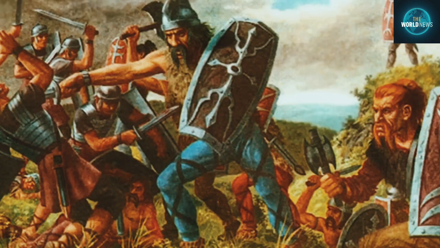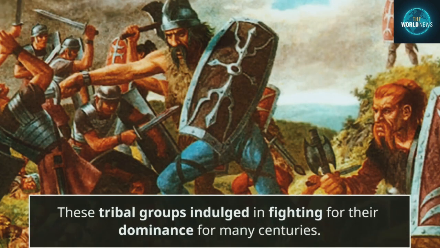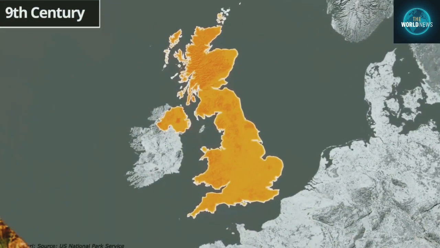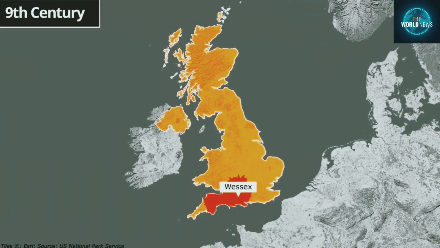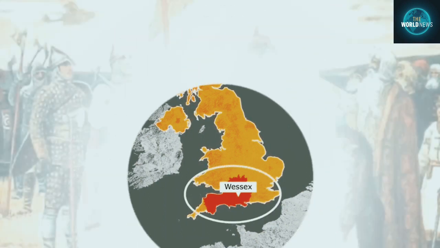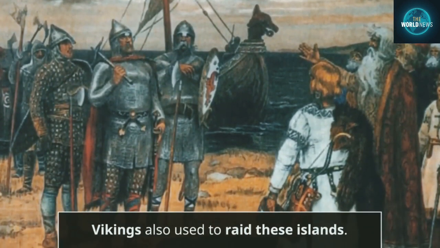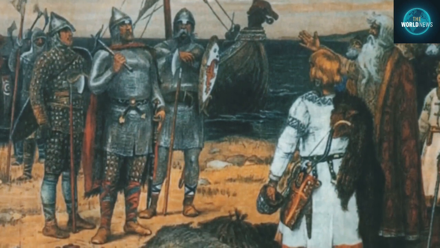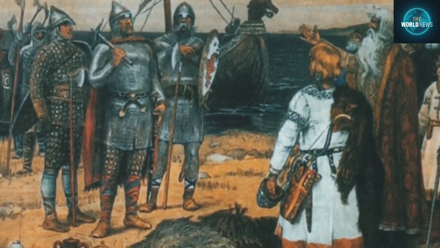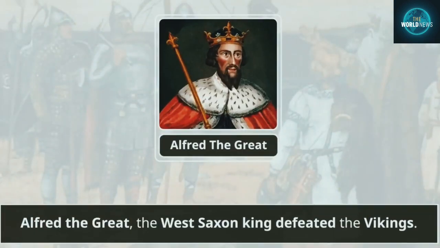For many centuries, all these tribes kept fighting among themselves for dominance. In the beginning of the 9th century, the West Saxons or Wessex rose. This empire was in the southern part of Ireland. During this time, raids by Vikings on Ireland were also common. Vikings were raiders coming from Scandinavian countries, who were mainly pirates and also did trading. West Saxon king Alfred the Great defeated the Vikings in 878, after which he settled in East Anglia.